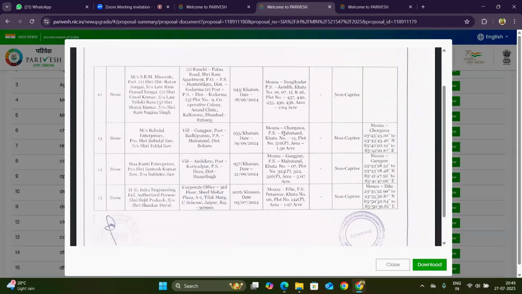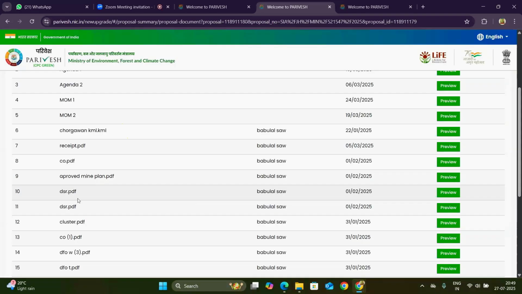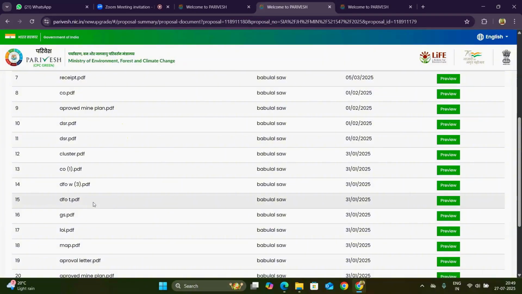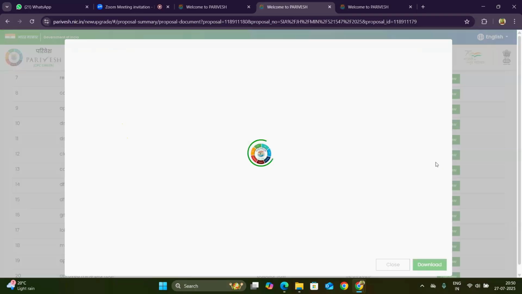The DSR of the district. Basically, you have to go with the documents of DFO wildlife clearance, the land documents of the lease area or the project site, or DFO territorial, and CO letter, the DSR of that area, and if any clusters are there, then you have to share the cluster report also.